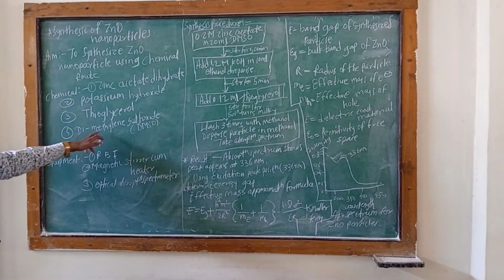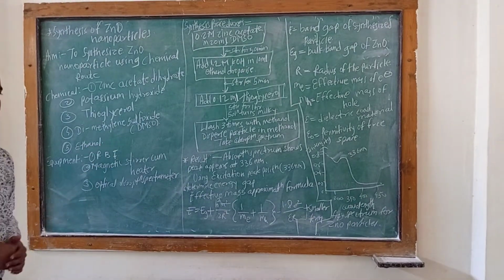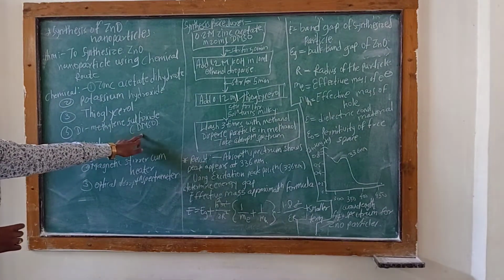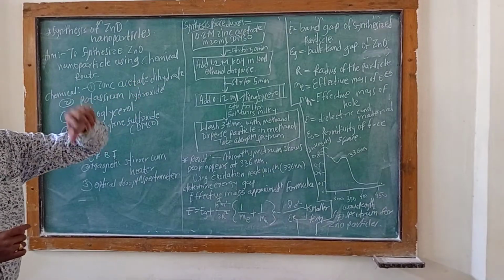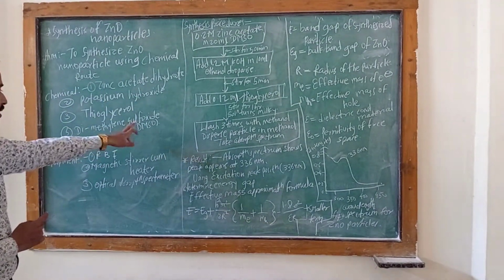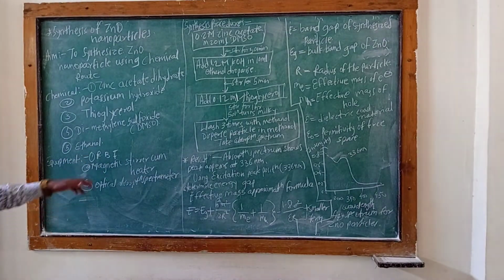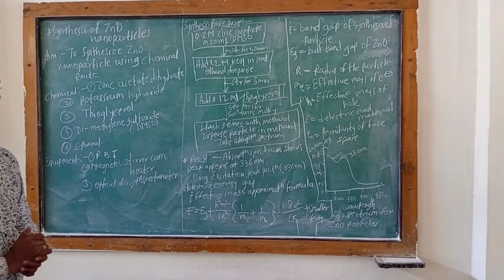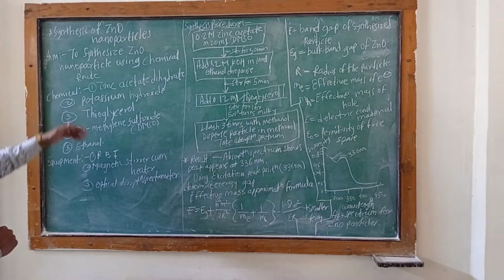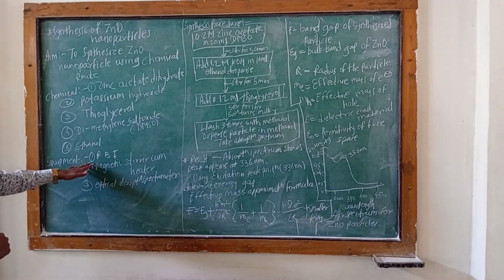Then dimethyl sulfoxide, which is called DMSO. You have to know about DMSO, which you use in your BSc organic chemistry practical preparations. And lastly, ethanol, which is also used as a chemical in the synthesis of zinc oxide nanoparticle using the chemical route.